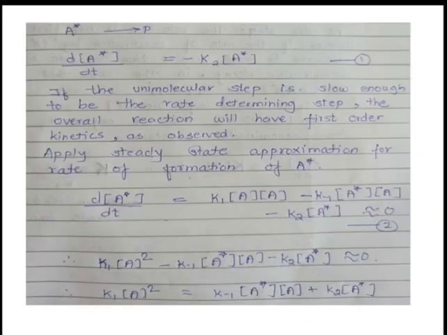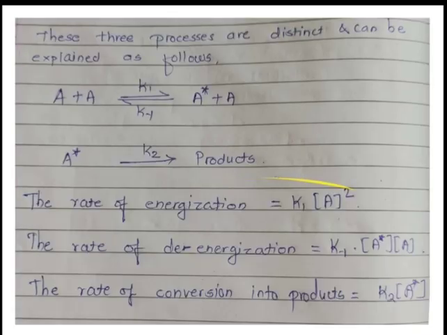The equation is d into concentration of A star divided by dt. In the first step it is formed from species A plus A, therefore the rate is positive: K1 into concentration of A into concentration of A, minus, in the second step it is going to decrease.